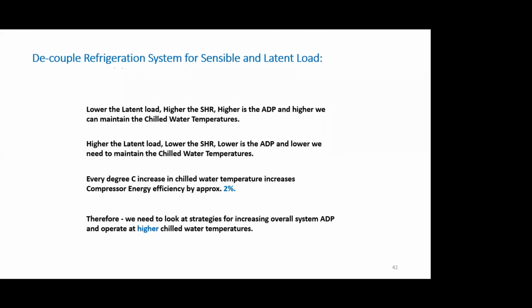Now, just an input, in any commercial building, typically, depending upon the energy efficient features you add to your system, for a tropical country like India, the air conditioning system can consume as high as more than 50% of your total building electrical power consumption. Okay, so when we talk of a 5% saving or 10% saving in terms of your energy bill, it actually means a lot of money, right? So we need to look at strategies for increasing overall system ADP and operate at higher chill water temperature. Now, how do we do it?